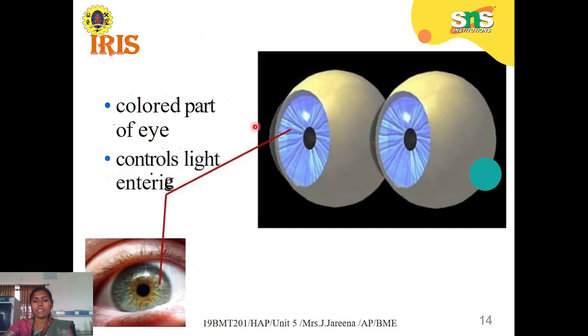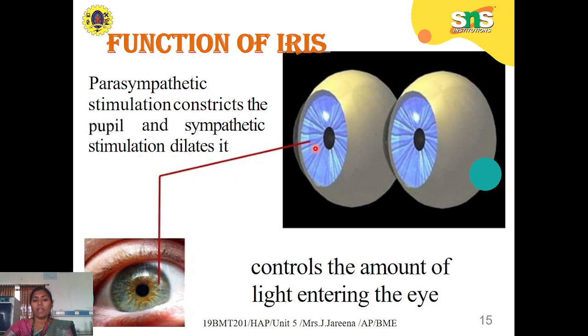Yes, then the iris. This is the colored part. This sky blue colored part is nothing but the iris. In the eye also we have the iris, which is the colored part. The main function of the iris is that it controls the amount of light entering into the eye.